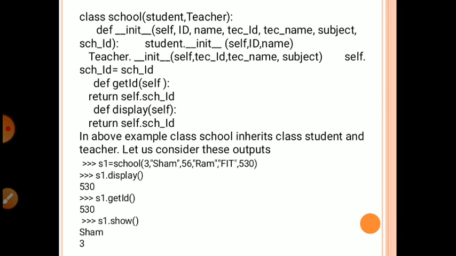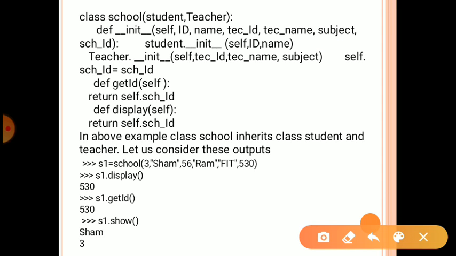Then what will we do in the init? We call the Student class here: Student.__init__(self), and on the second line Teacher.__init__, then we call the Teacher function. Then self.school_id we define. Then define get_id and display the id. Here we define only two functions, school id and school return. Okay, get and display.